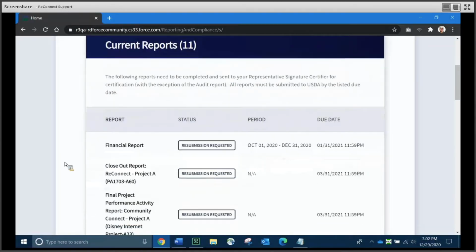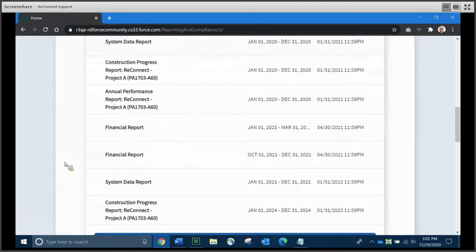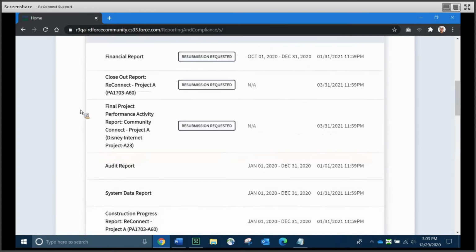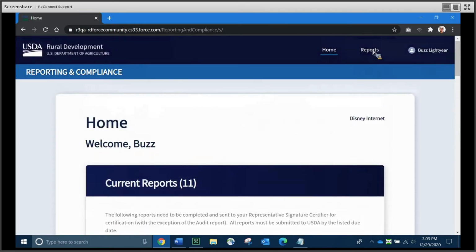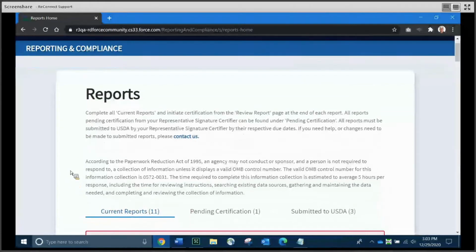And this is basically a quick snapshot showing the user what reports, if any, are on tap for them to fill out and submit to USDA. I'm just scrolling down the list of current reports right now. And so you can see a View Reports button at the bottom. This is going to take you to the reports dashboard. There's also another way to get to the dashboard that I want to show you, which again is up here at the top. On the right-hand side, there's a tab called Reports. If you click that, it will go to our next screen, which is the Reports dashboard.